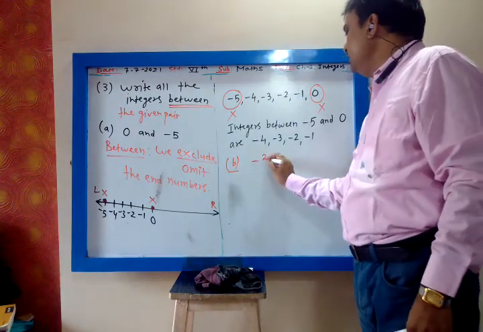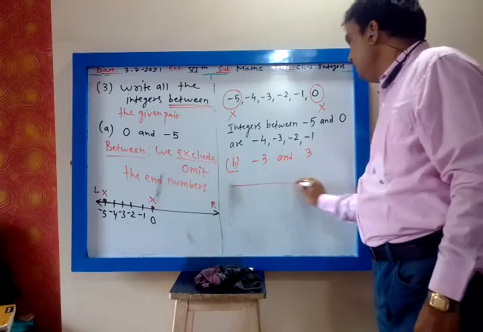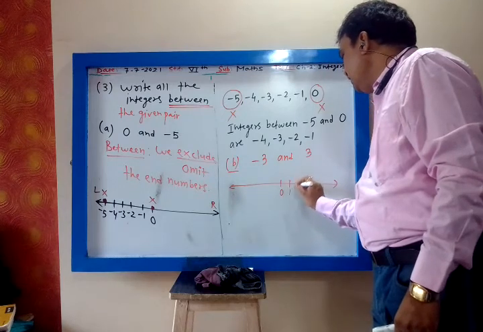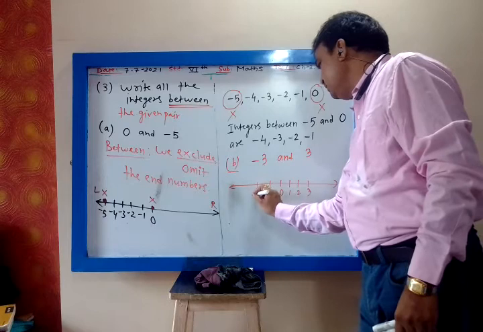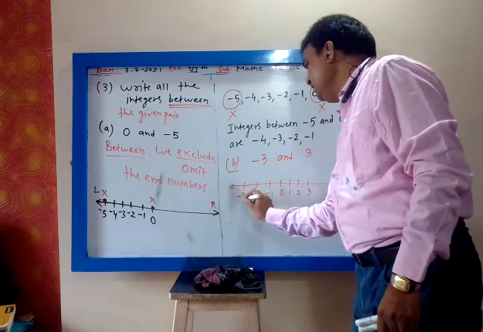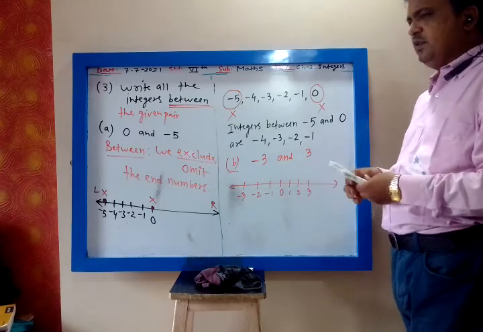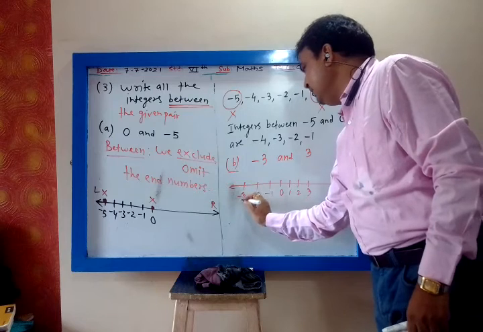Between minus 3 and 3. See the number line. This is 0, 1, 2, 3. Minus 1, minus 2, minus 3. And it is between. Make the number line. What is the harm there? Between means we exclude the end numbers.